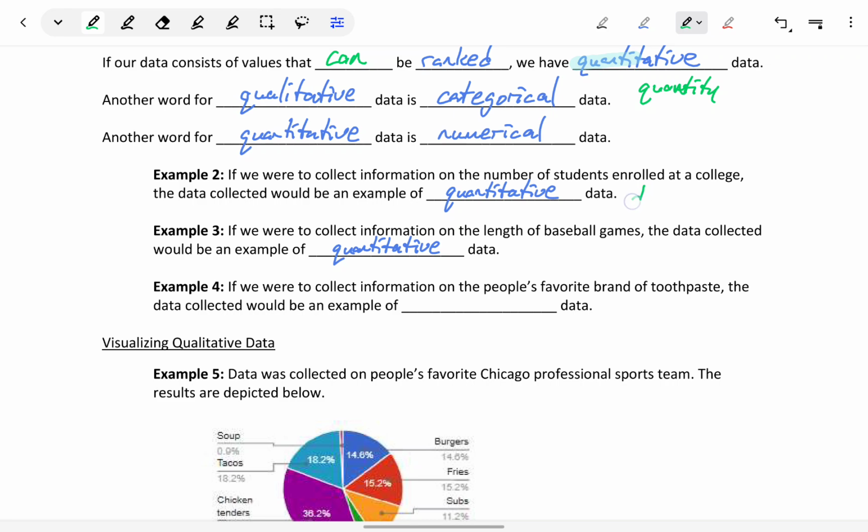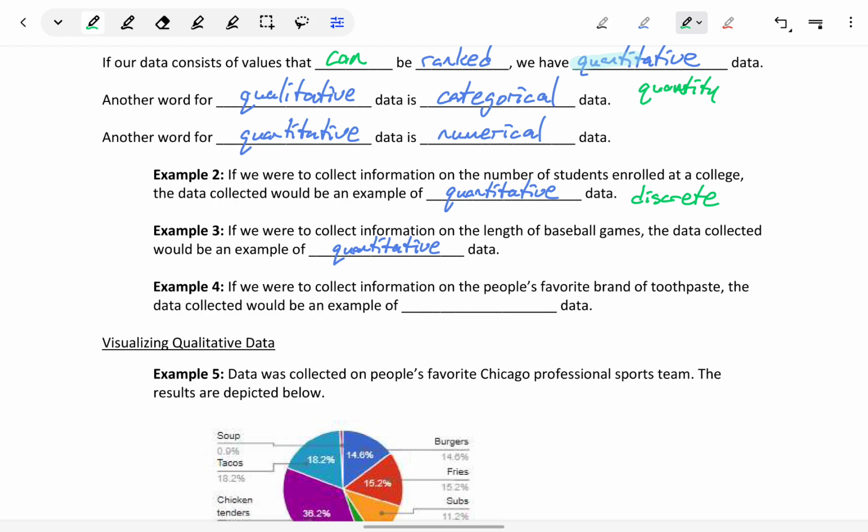In example 2, we have what we refer to as discrete quantitative data. When we talk about enrollments at a college, we either have 1 or 2 or 3 and so on, obviously up to much larger values, but we don't get any values in between. We can't have 1.5 students. It's either 1 or 2 and so on.